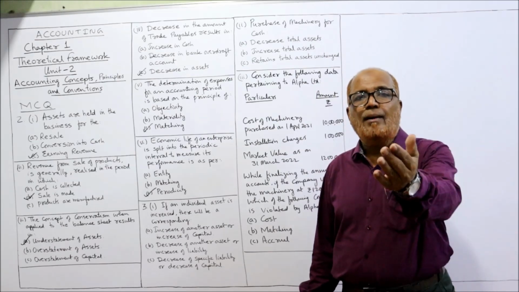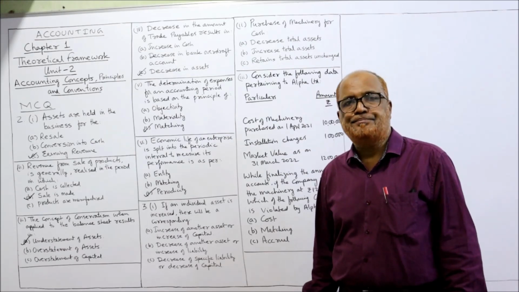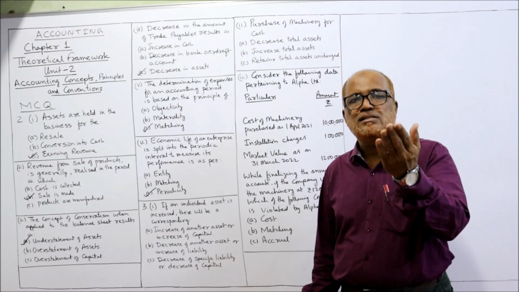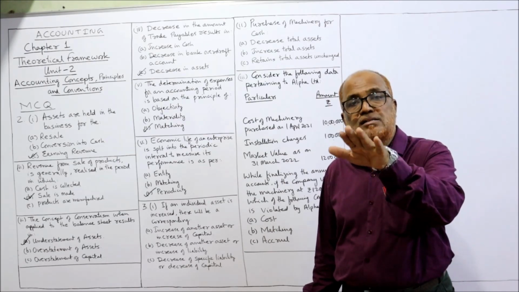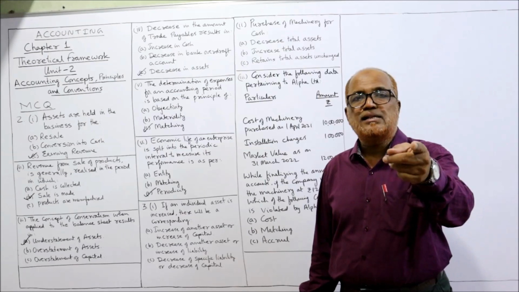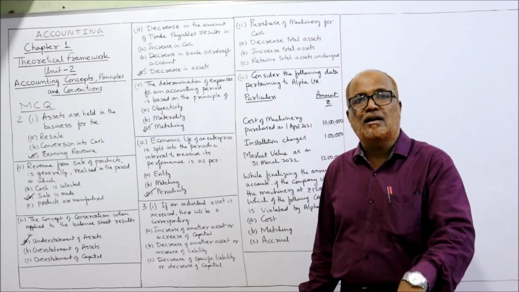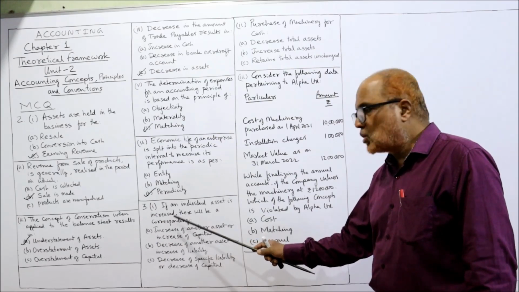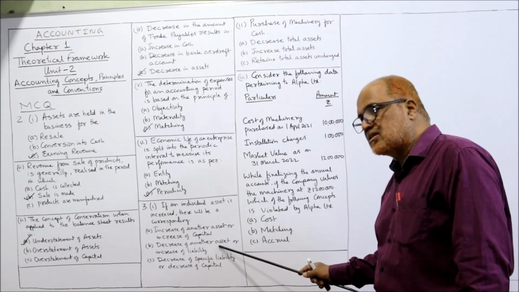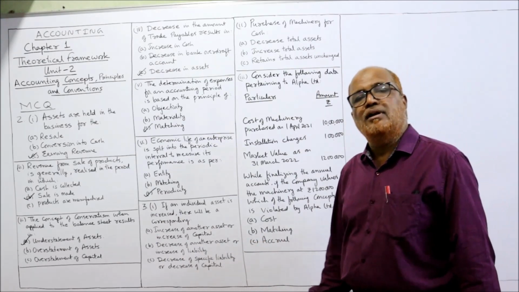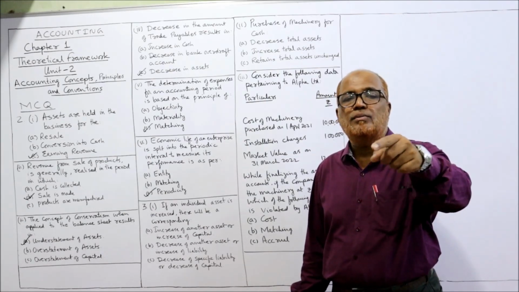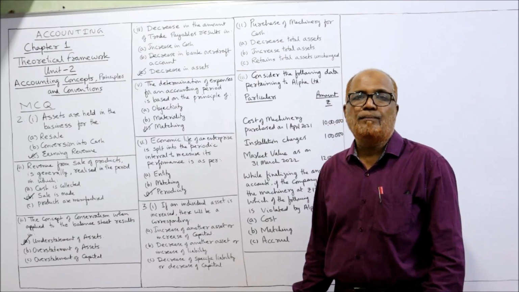For example, amount received from debtors. When cash is received from debtors, our cash is increasing, but debtors are decreasing. So one asset increases, then another asset decreases. So here it says, if an individual asset increased, decrease of another asset or increase in liability. Yes, of course. When one asset is increased, there may be a possibility of an increase in a liability.